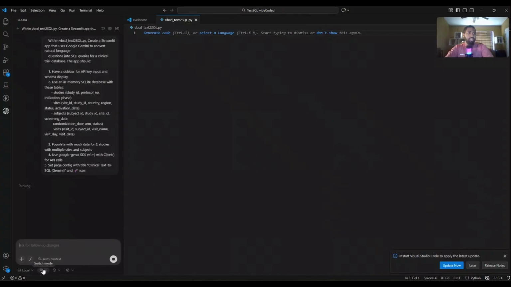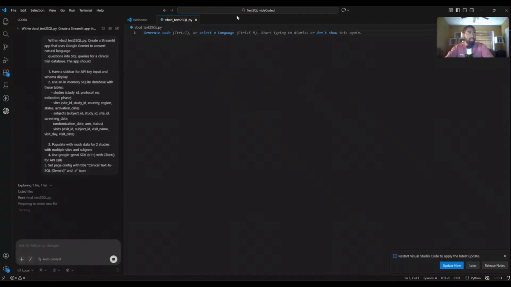Ooh, one more thing. I think it's still on agent mode. Yeah, okay, cool. You want to make sure it's in agent mode, by the way. I don't really care for the full access piece, but the agent mode is important. Let it run for a little bit.